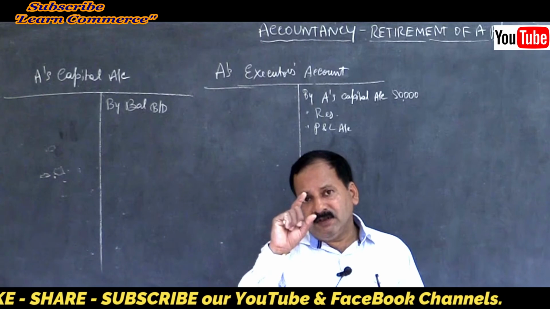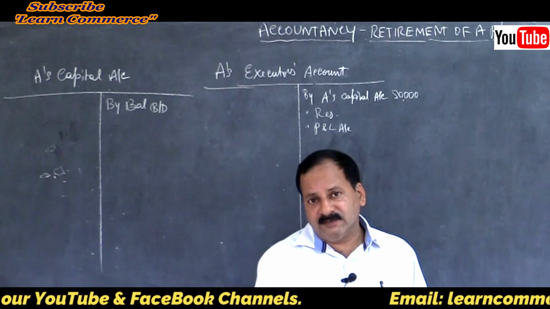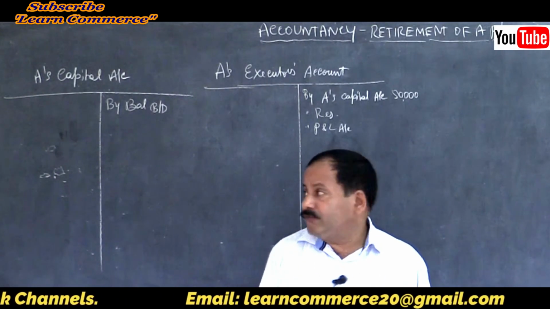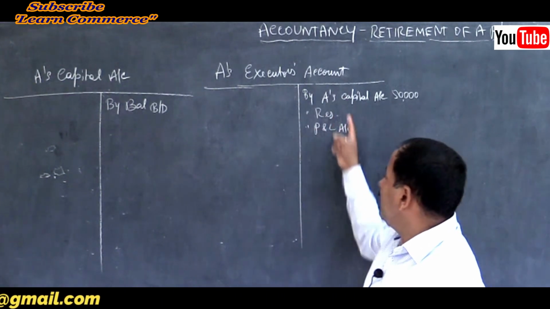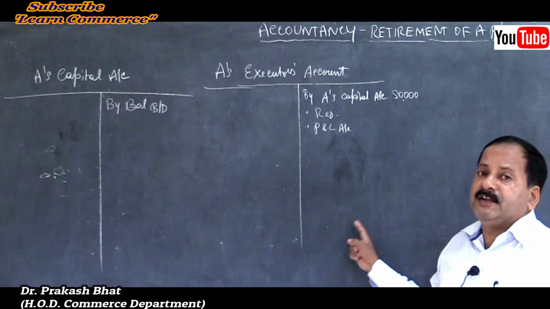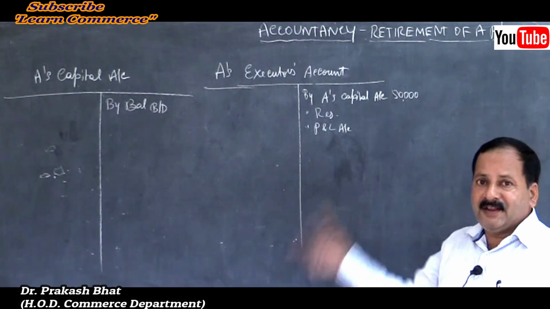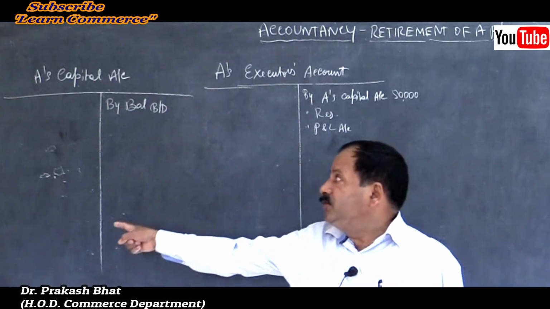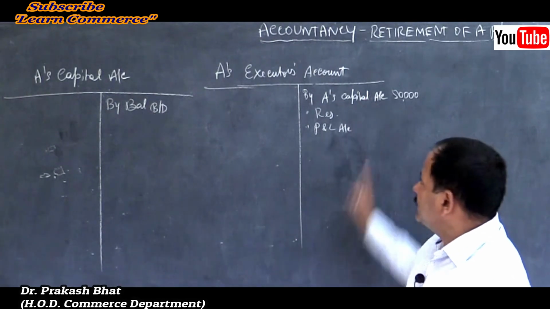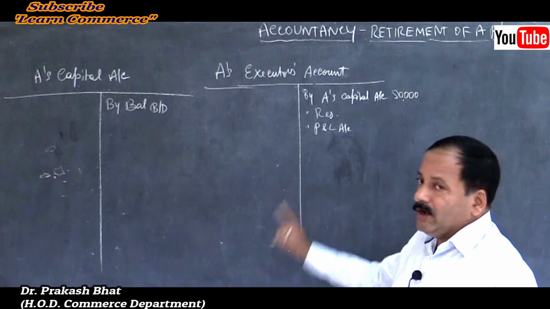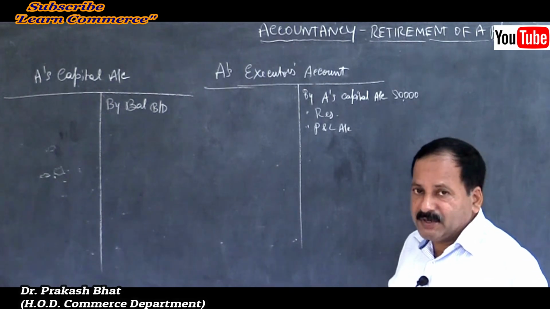One is the amount already paid, drawings, then interest on drawings, that should be entered. Only two items will appear on the debit side and all other items will appear on the credit side. Balance it and transfer it to A's executor's account, in this case A's executor's loan account.